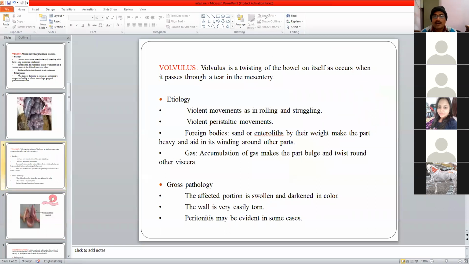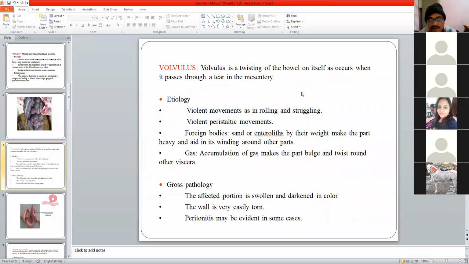Naturally, it occurs due to violent movements. It is also very common in horses, since horses have the habit to roll and struggle on the soil ground. And also the abdominal pain, that is colic, is very common in horses. So in that condition also, the horses show violent struggling and rolling on the ground.